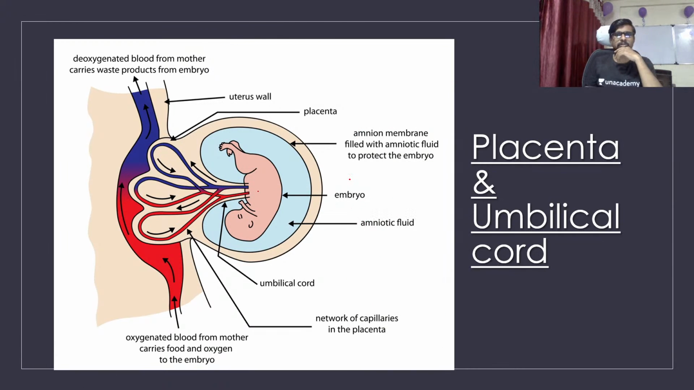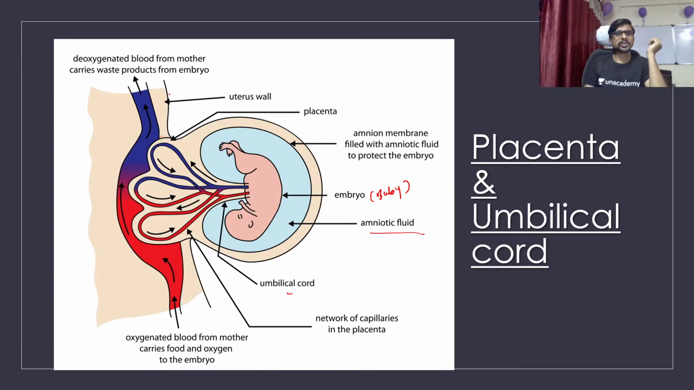So this is the embryo, nothing but the baby. Embryo म्हणजे baby, बाळ हेच आहे. Amniotic fluid inside of the amniotic membrane. So the placenta is here, so this portion is called as a placenta, which is having the blood supply toward the baby by the single cord, and that cord is called as the umbilical cord. Okay, so the network of capillaries is for the exchange of material between the blood of a baby and the blood of a mother.